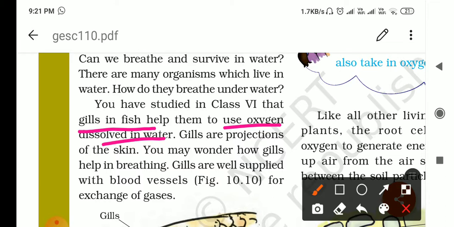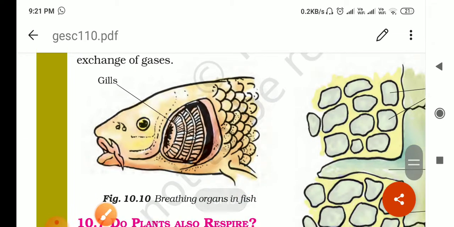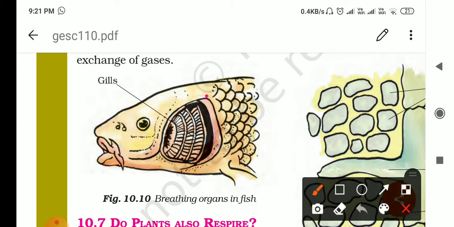To do so, they have the special structures which are called gills. Sometimes gills are opened, these are visible, and sometimes they are covered with a flap that is called operculum. Now you can see in the diagram. Now see, numerous thin filamentous structures are there. You can see these structures in the diagram also. These are the gills. These filaments are surrounded by a dense network of the capillaries around them.